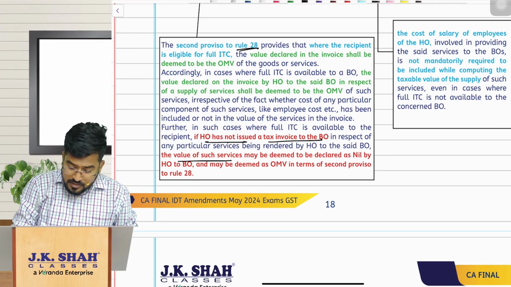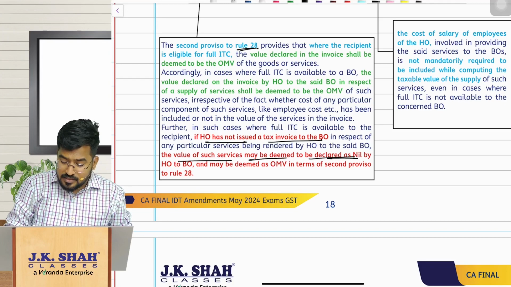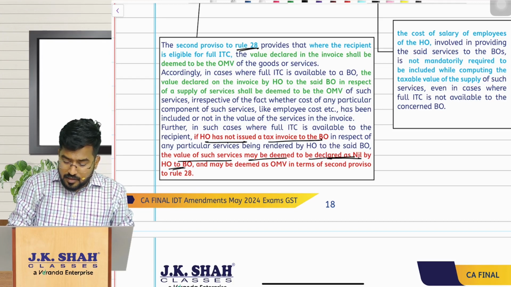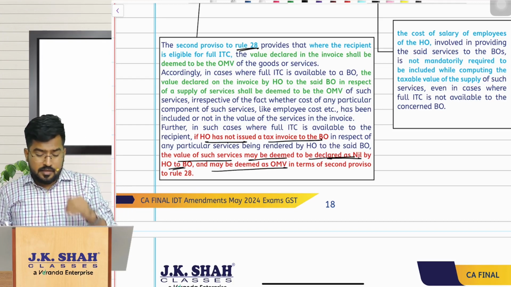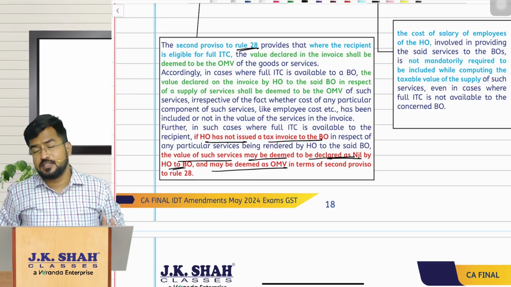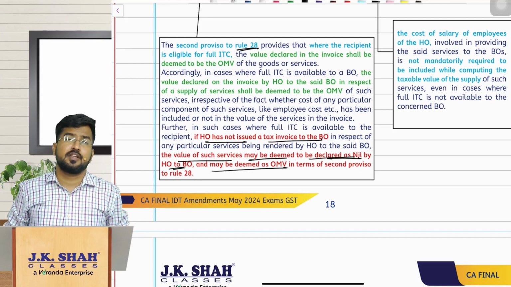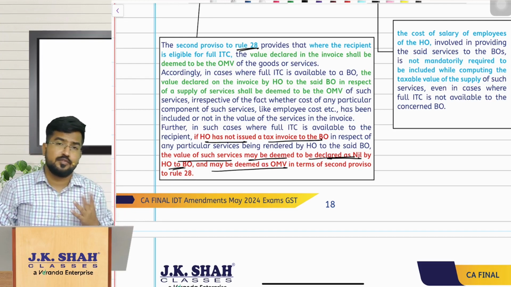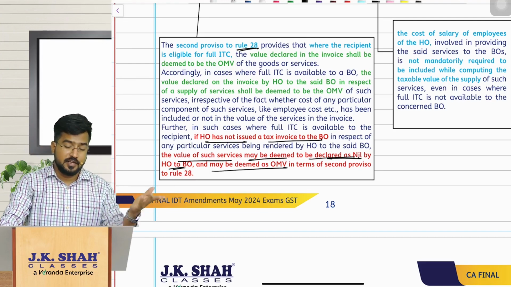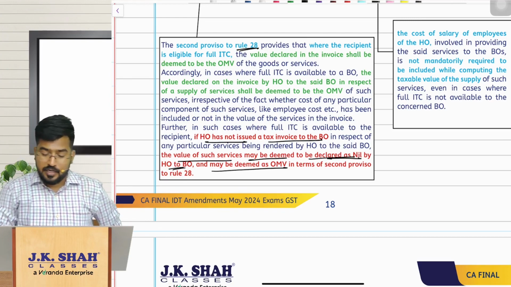The value of such services may be deemed to be declared as nil, and the nil itself will be taken as open market value. That means even though you have not issued an invoice, we are fine. We'll assume that the open market value is nil for that, when the recipient is eligible for full ITC.